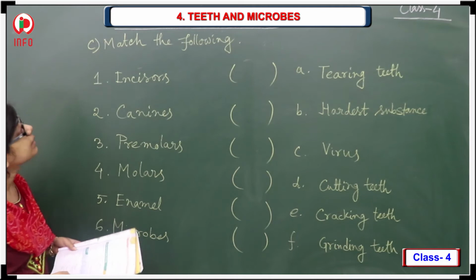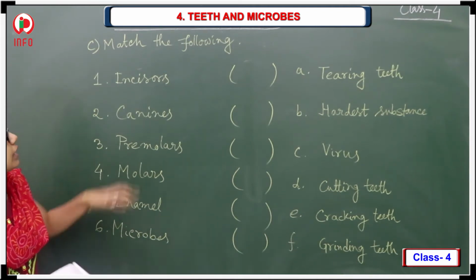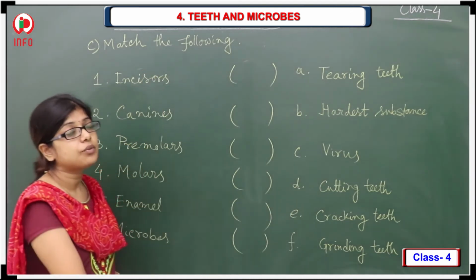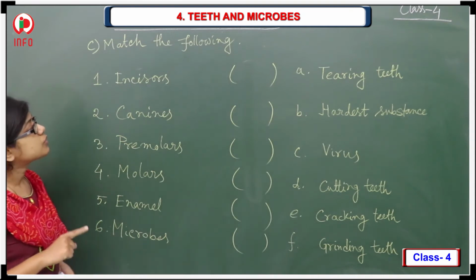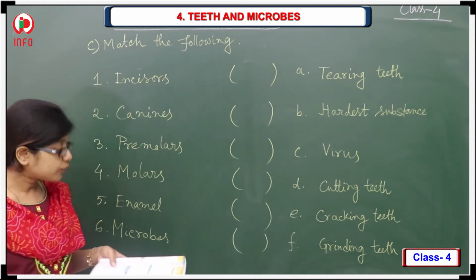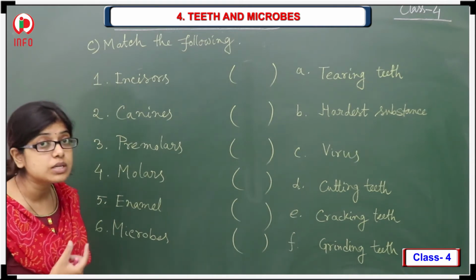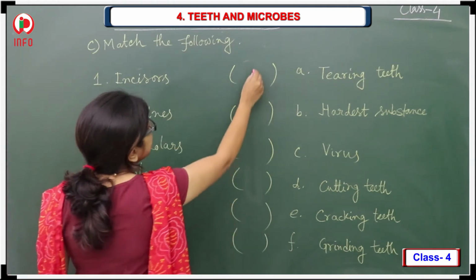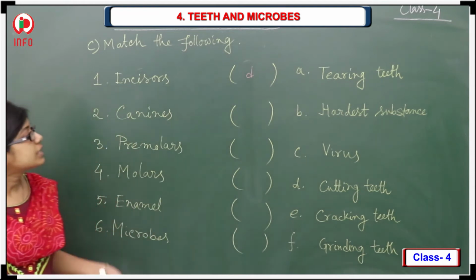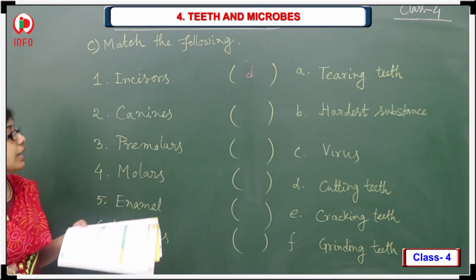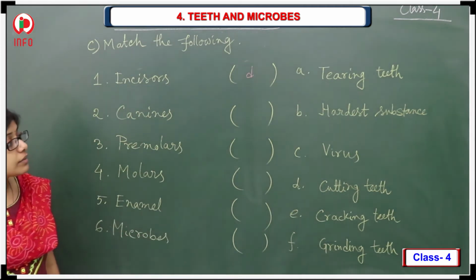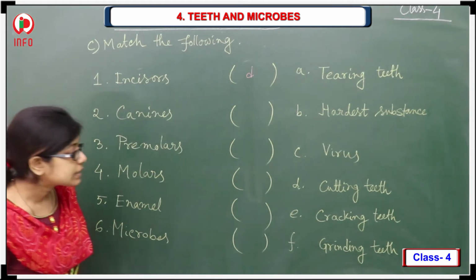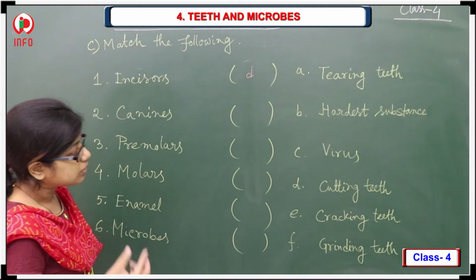Now we will see the C. Match the following. On the left hand side words are there, and on the right hand side also few words are there. You have to match both of them. First one, the incisor. The incisor is used for cutting the food item, so that should be the cutting teeth. Here you have to write D, incisors. Next one, the canines. What are they used for? They are used as the tearing teeth.